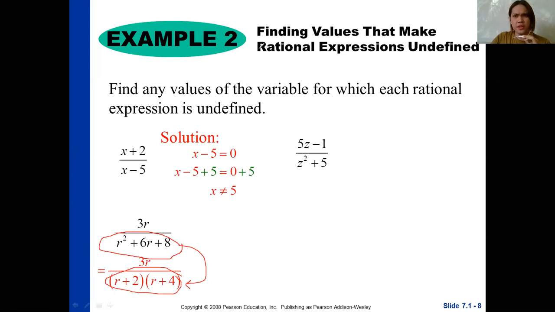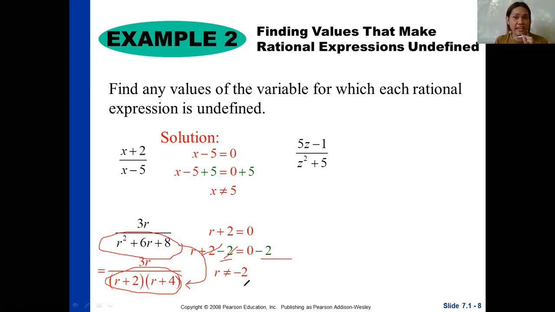What do you mean by equate, sir? You just put an equal sign, then 0. Okay, for r plus 2, the first factor, we have r plus 2 is equal to 0. Then solve for your r, and your r will be equal to negative 2. Applying the subtraction property of equality, you subtract 2 so that this will be eliminated and what will be left is r, and then negative 2. That's why our r is equal to negative 2.